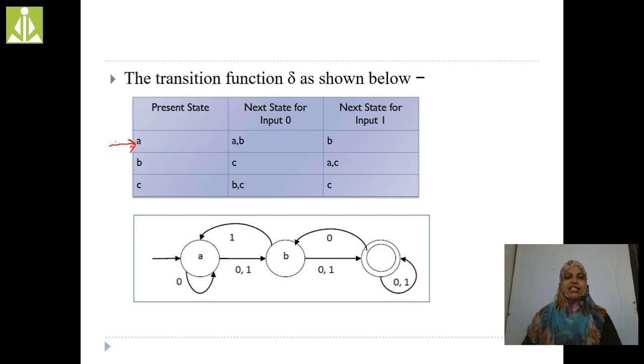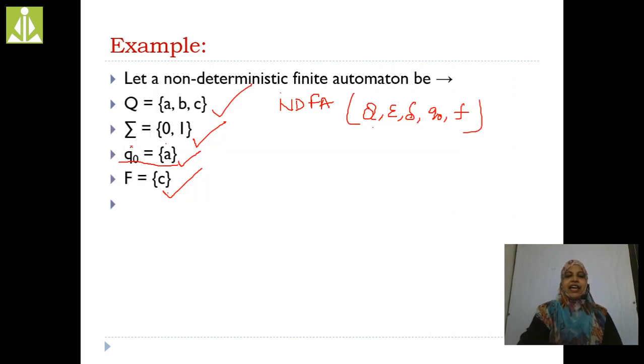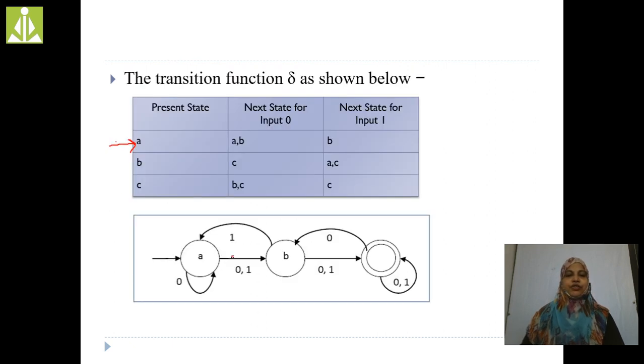A is the initial state, right? Next, F is the final state. So go for the C. C is the final state. We can put this double circle, or we can write star C, right?